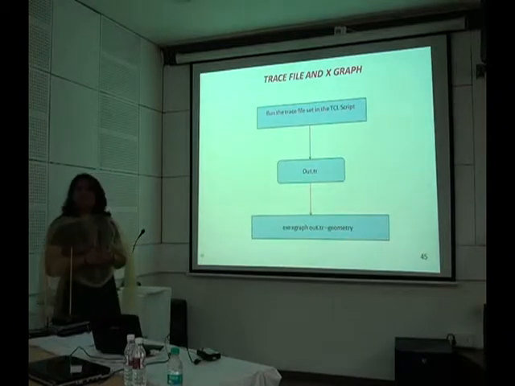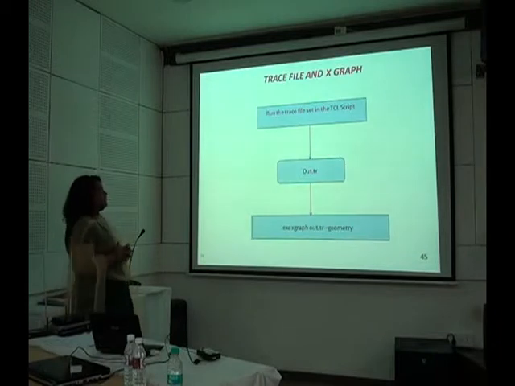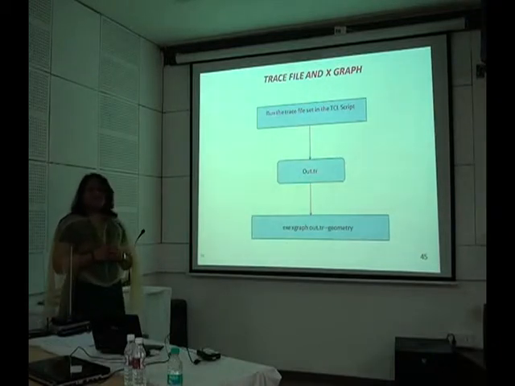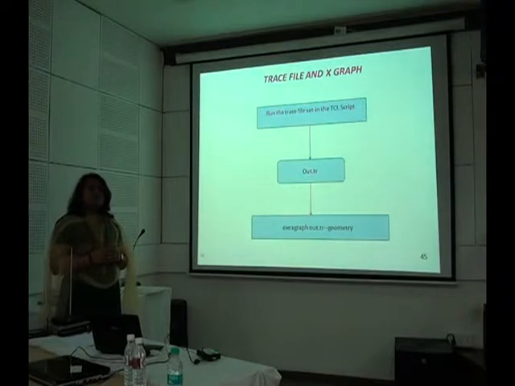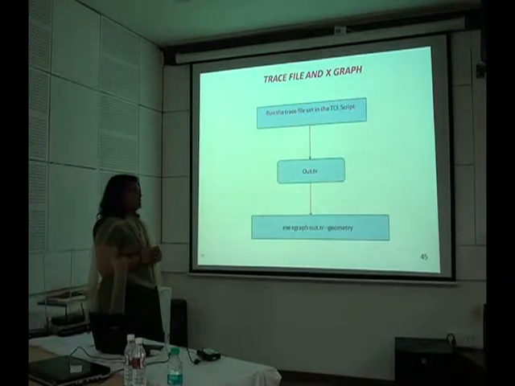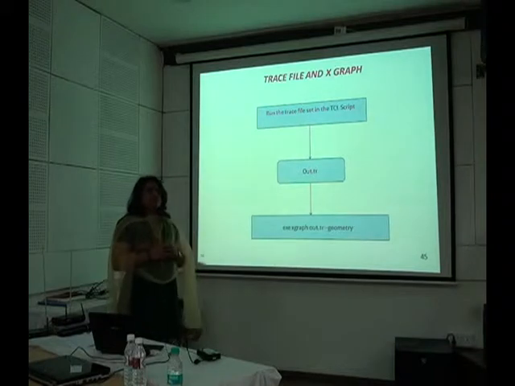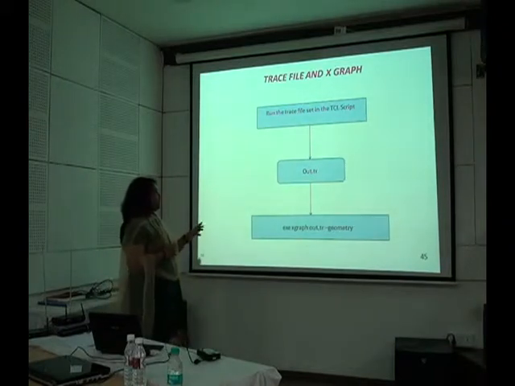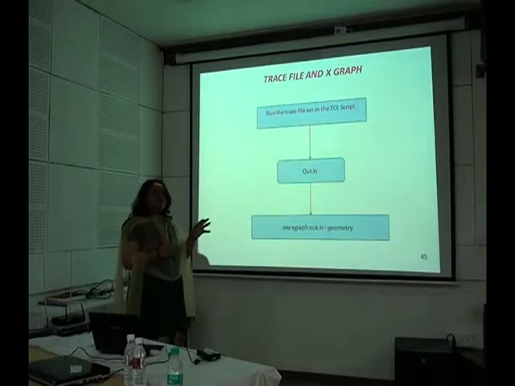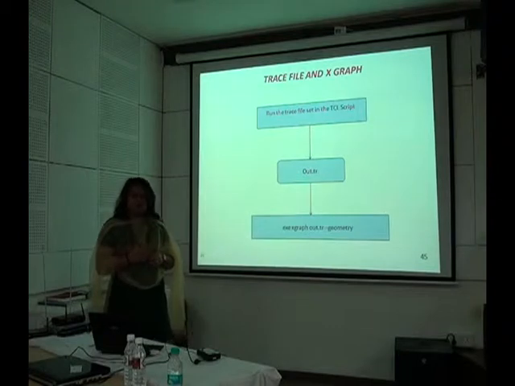Now for tracing and monitoring our simulation, we will run a trace file which we have already set in the TCL script by giving the command out.tr, and I will get my trace value. Now for analyzing the trace value, I'll make use of a trace data analyzer, which is the XGraph. The XGraph is called within the OTCL script by giving the command execute xgraph out.tr geometry, and this XGraph will visually display the information of the trace value which I have obtained from my simulation.